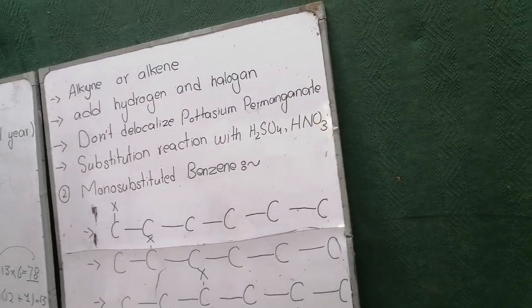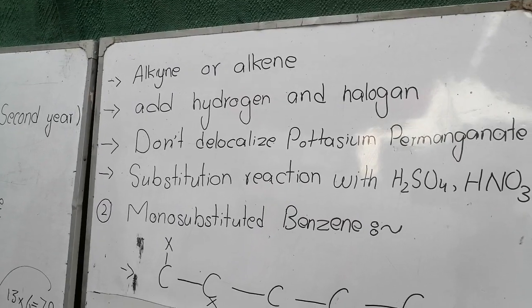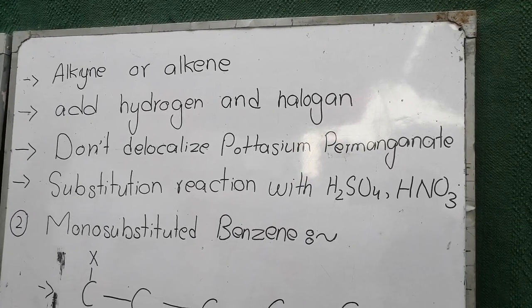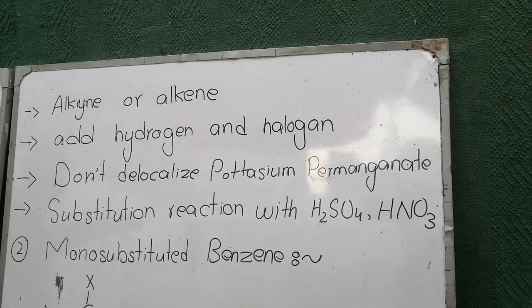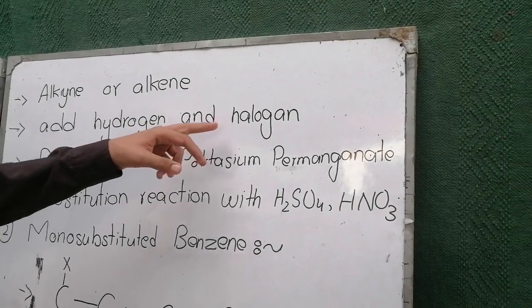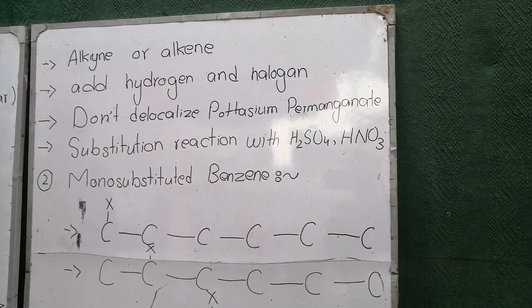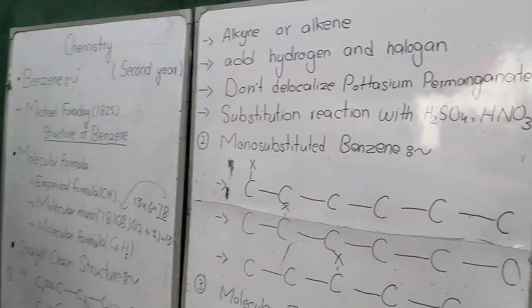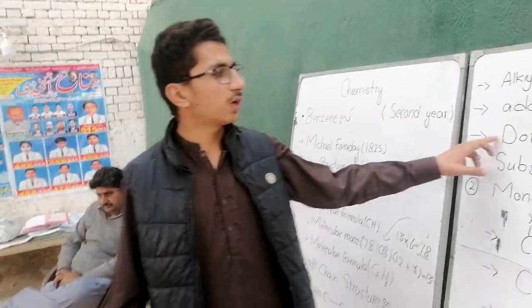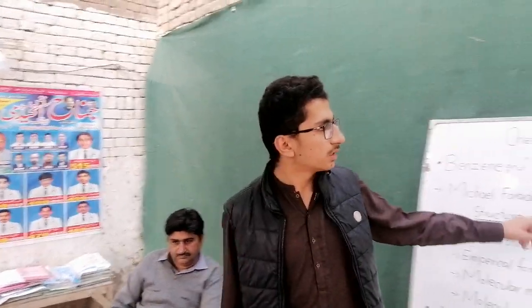So the second step was that benzene adds hydrogen and halogen in its chemical reactions, which shows that it is also an alkyne or alkene, because it adds 6 hydrogen atoms and 3 halogen molecules. But there was another point that proved that benzene is not an alkene or alkyne. It was that it does not decolorize potassium permanganate. Alkenes or alkynes decolorize potassium permanganate, but benzene does not. So it was not an alkene or alkyne.